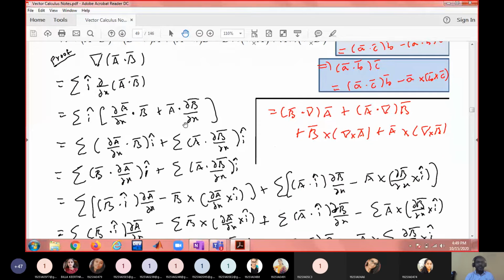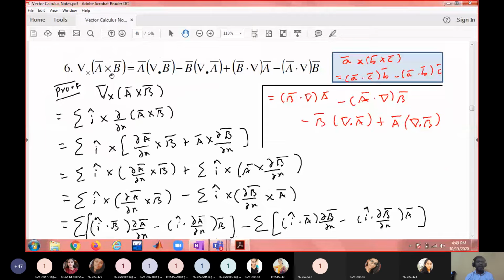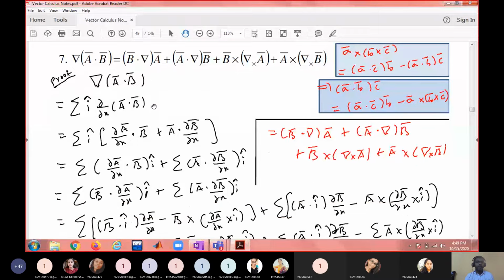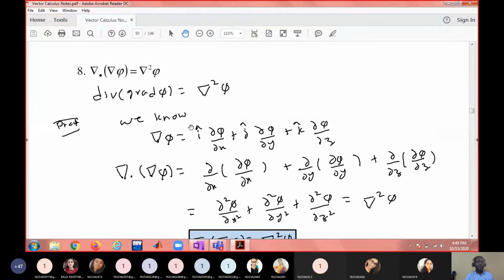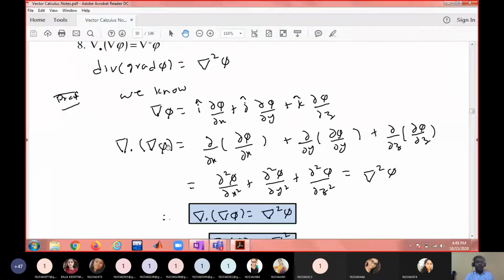Again, see, this is another result. These two are less used from an applications point of view. Curl of a bar cross b bar and del of a bar dot b bar have fewer applications, but they are important in identities. From a proof point of view, you may be asked to prove these results, and this is very useful. Even in Viva they may ask you what is del dot del phi. Del dot del phi is del square phi. Divergence of gradient of phi is Laplacian. So this I proved.